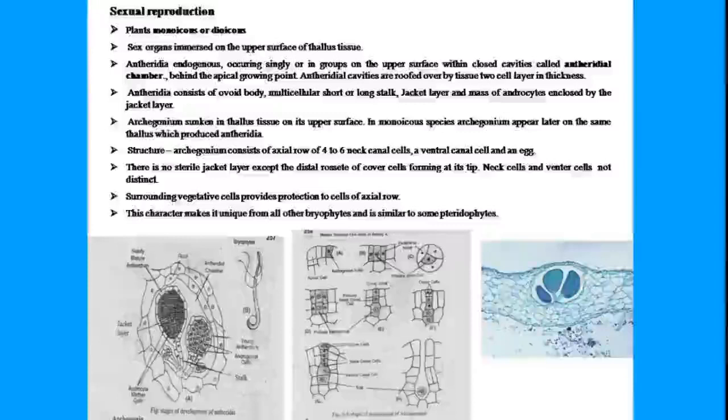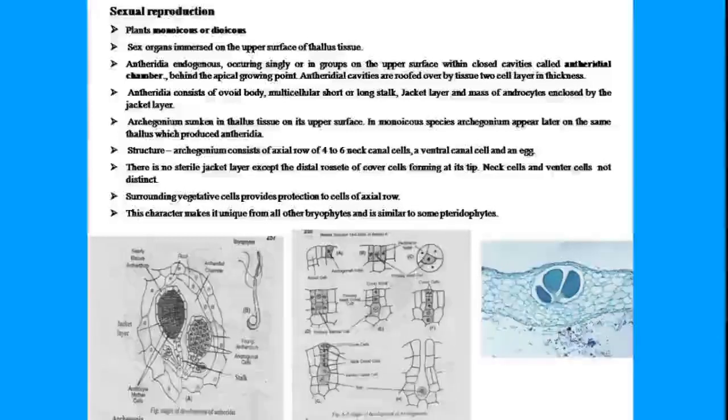That is why we have used the term endogenous. The antheridia are endogenous, occurring singly or in groups in the upper surface within cavities which are called antheridial chambers. And these cavities are actually behind the growing point, so they are not stopping the plant from growing ahead. And these cavities have a roof over the head, which is one cell layer thick. That is, when these antheridia mature, they can easily rupture the roof and come out, and the male gamete or the antherozoid can easily move from antheridium to the female gamete, that is the egg.